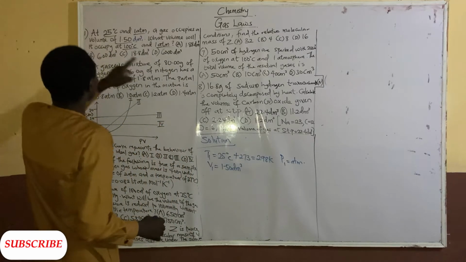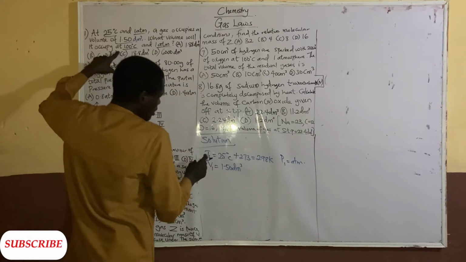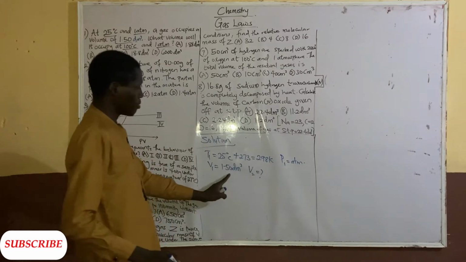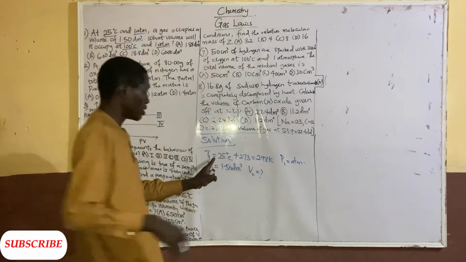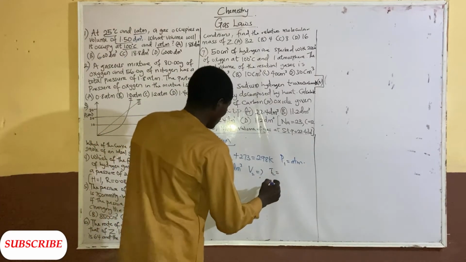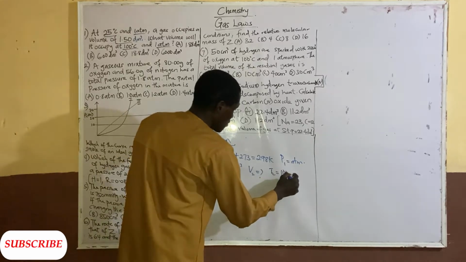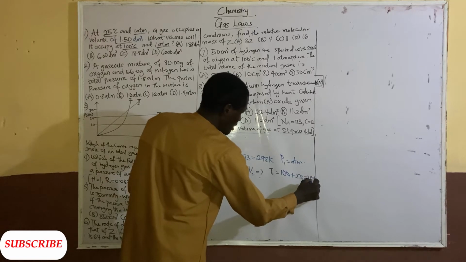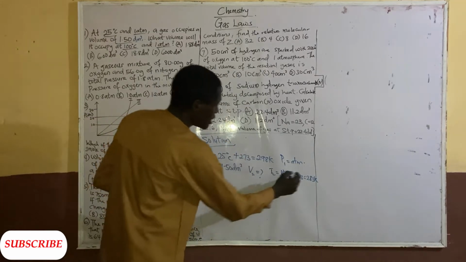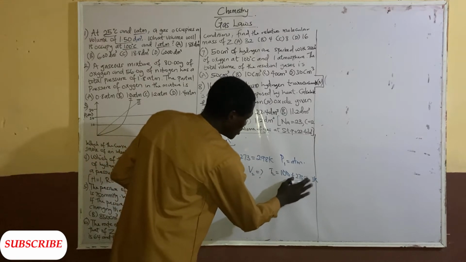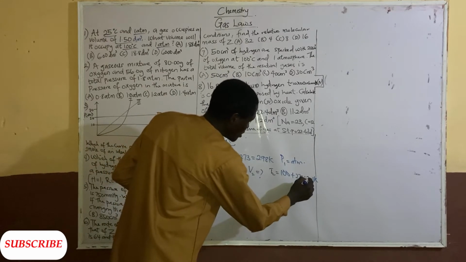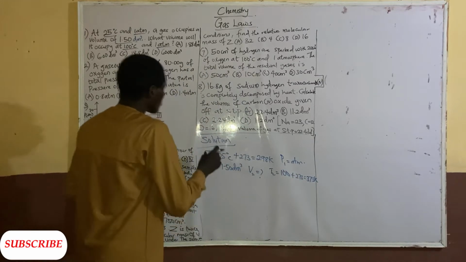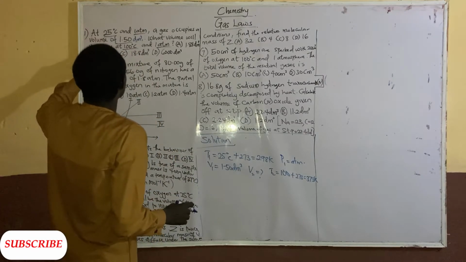So volume V1 equal to 1.50 dm cube. What volume will it occupy at 100 degrees Celsius? That is V2. If V1 is 1.50, what volume will it occupy at temperature T2, which is 100 degrees Celsius?